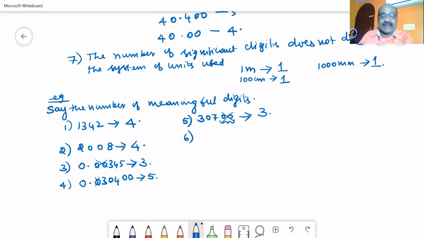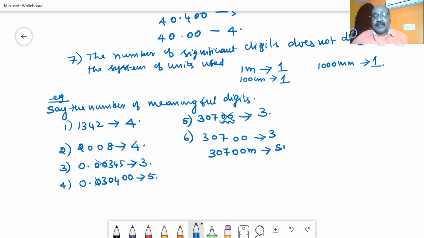Then example number 6. I am writing 30700. How many significant digits? There is a special case here. If I am writing this 30700, then the number of significant digits is only 3. But at the same time, if I am writing 30700 meter, then this is considered to be a measured quantity. So let us consider this as a special case. What is the special case? If a unit is given, it means it is a measured quantity.